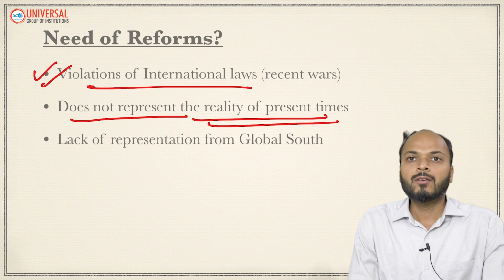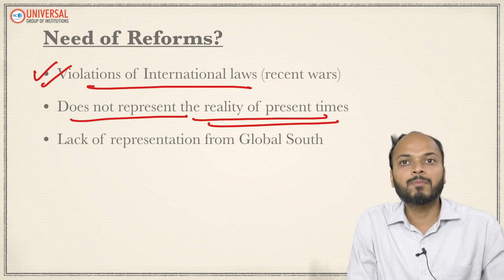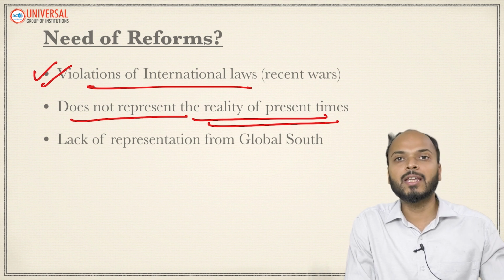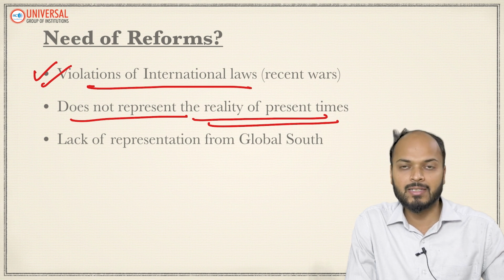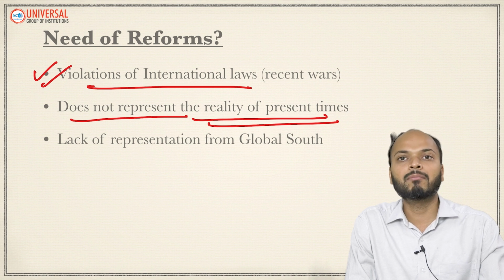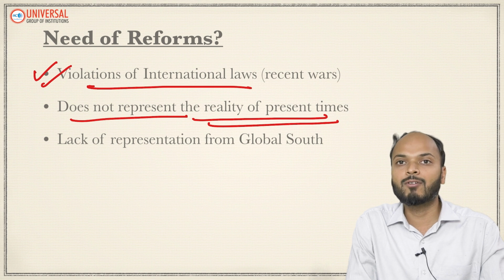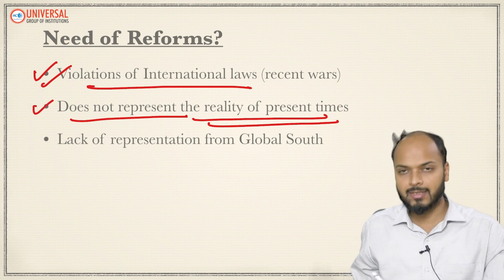of present time. We have seen that the 5 countries which have been given a permanent seat in UNSC are those which were victorious in World War II. They were very influential in the 1940s, 1950s. But now the scenario has changed. There are many new countries which have emerged economically, militarily or soft power wise as well. But those countries have not been given a permanent place in UNSC. That is another reason.